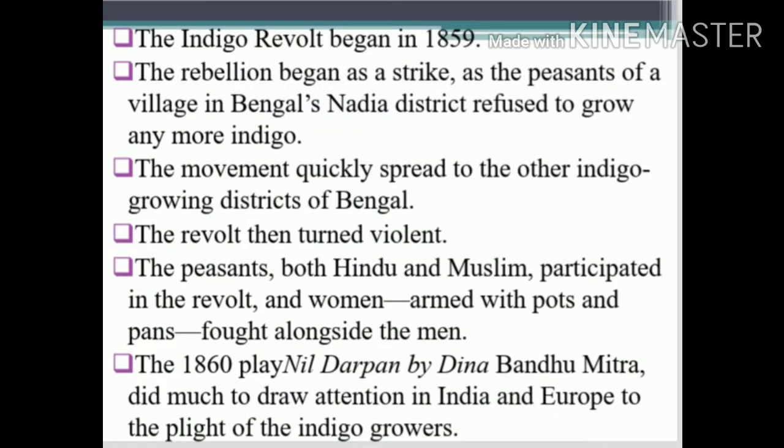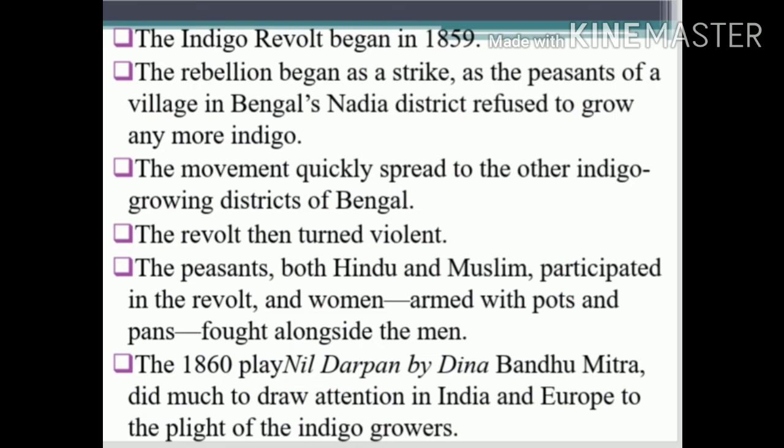When the British forced our Indian peasants to cultivate indigo, the people started a revolt. The Indigo Revolt began in 1859. The rebellion began as a strike as the peasants of a village in Bengal's Nadia district refused to grow any more indigo. So in that way they showed their strike. That is, it was started in 1859 in Nadia district of Bengal. The movement quickly spread to the other indigo growing districts of Bengal. The revolt turned violent.